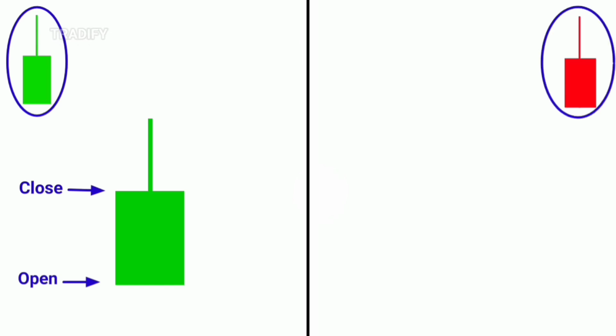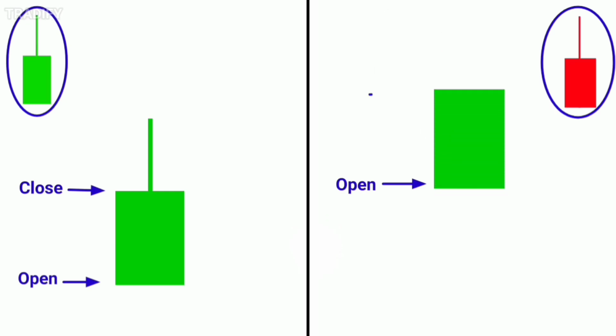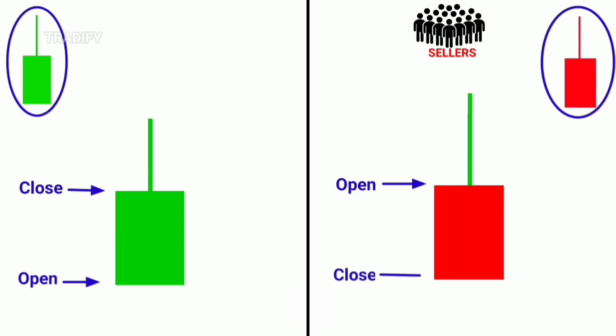Similarly, when this red-colored candle starts forming on the chart, the price opens from a certain point, and from this point, buyers become active. A large number of buyers start buying, due to which demand increases significantly, and the price starts moving upside. When the price reaches a point, sellers become active from that point and start selling heavily. Due to this, supply increases in the price, and the price starts coming down. The price, which the buyers had taken upward, comes down twice as much and closes here.